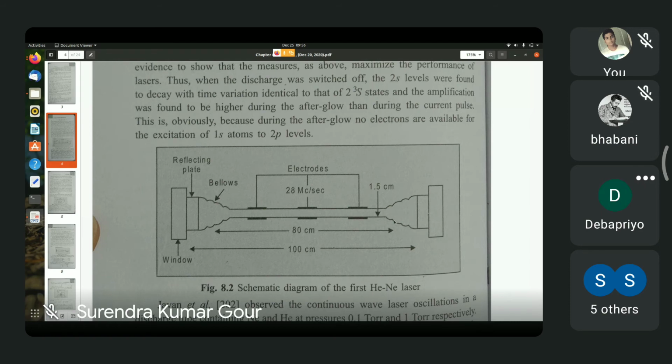And as we shall see, the spread in wavelength or frequency is much less than what you had for the ruby laser. But to continue with this helium neon laser system, let us move on to the next page. Surendra, move to the next page.